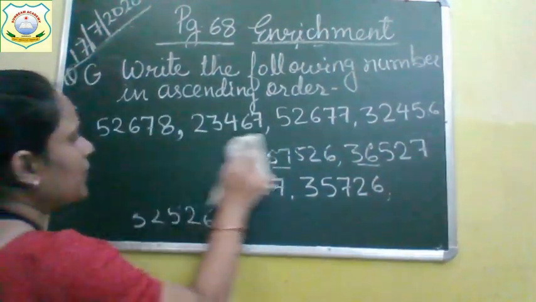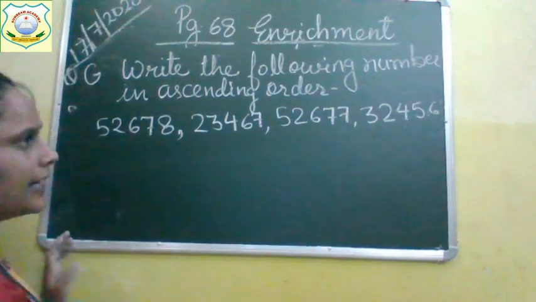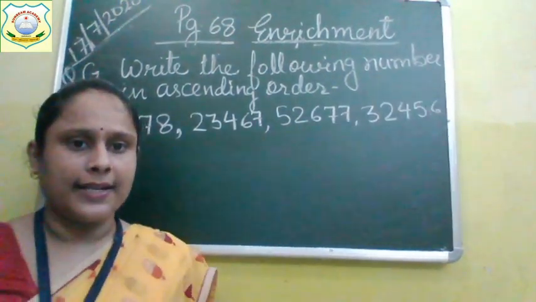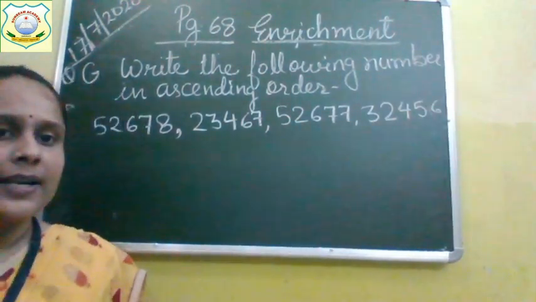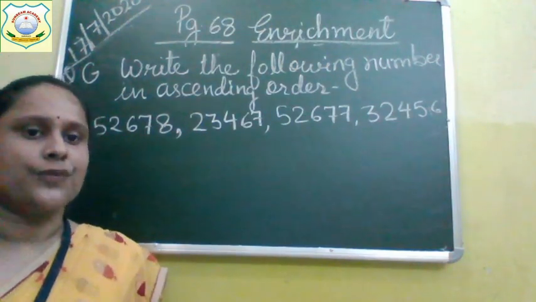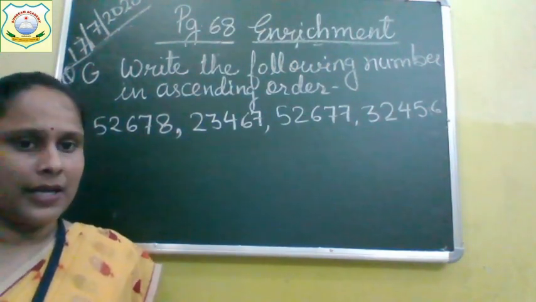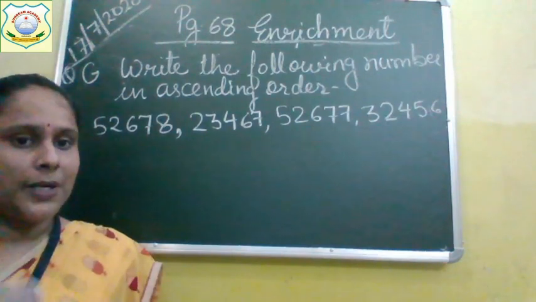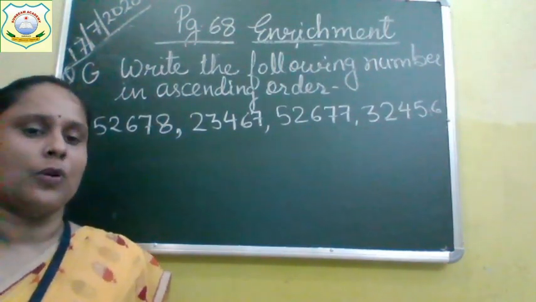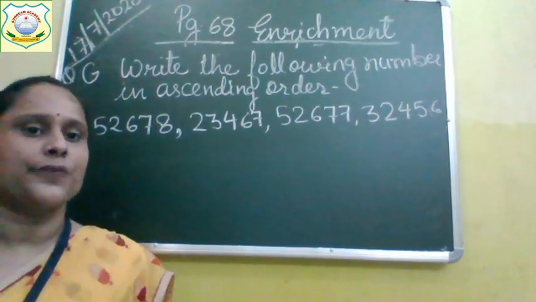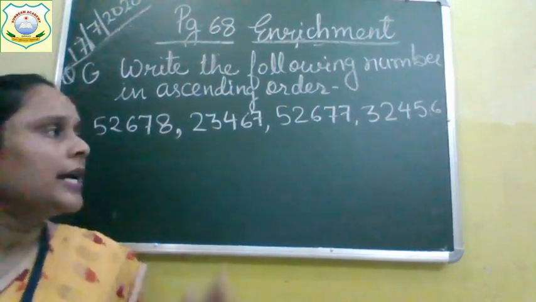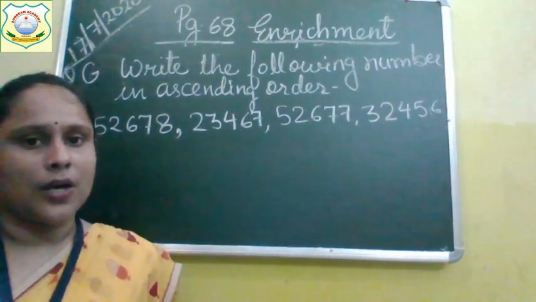Now we have to arrange the numbers in ascending order. What is ascending order? Ascending order is when the numbers are arranged from smaller number to bigger number, so it is called ascending order.